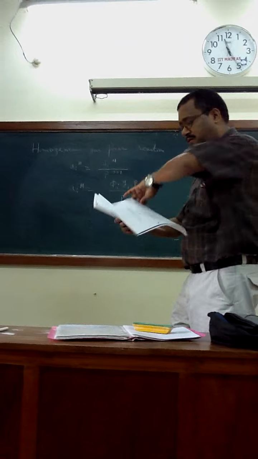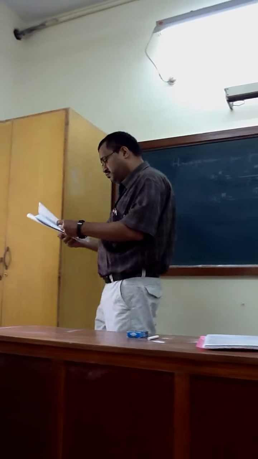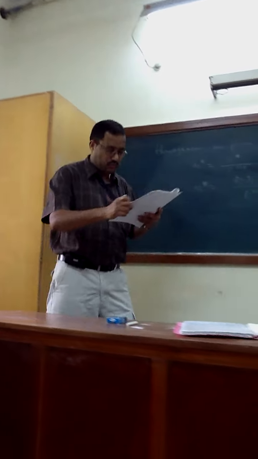What data are actually available? Let me see. No data is actually available, so I have to give the data.